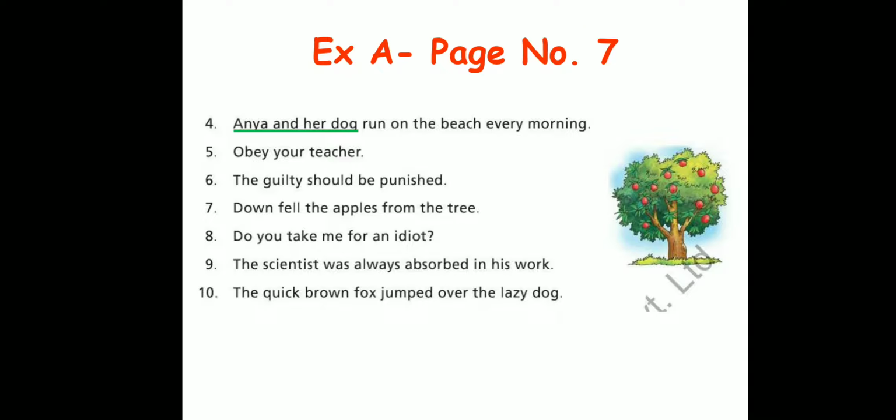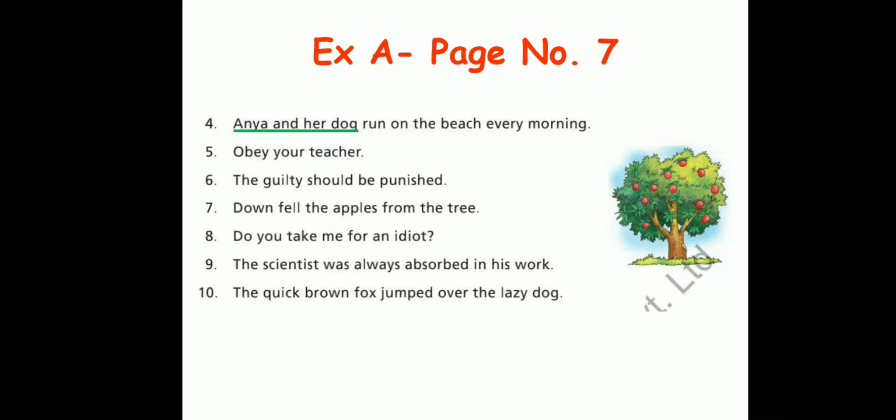In the last sentence, predicate was starting with a helping verb. If you see this sentence, predicate starts with run. Run is a main verb. Did you understand? It can start with a helping verb or a main verb. Last sentence it was helping verb. This sentence it is main verb. Okay? And everything before it is the subject. We'll move on to the next sentence.